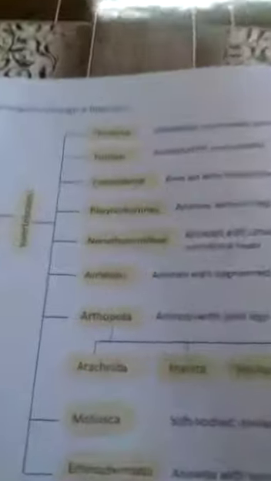There are many more animals in which the vertebral column is not present. Such animals are known as invertebrates. So those animals which do not have a vertebral column in their body are called invertebrates. So animals are basically classified into two groups, invertebrates and vertebrates. First of all, we will study the classification of invertebrates and then we will study the classification of vertebrates.